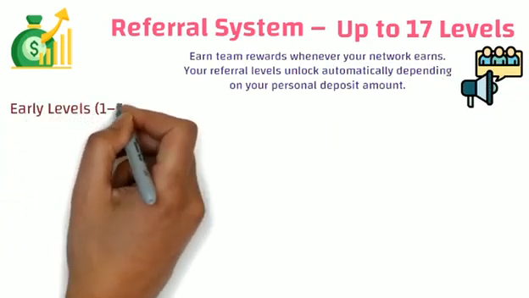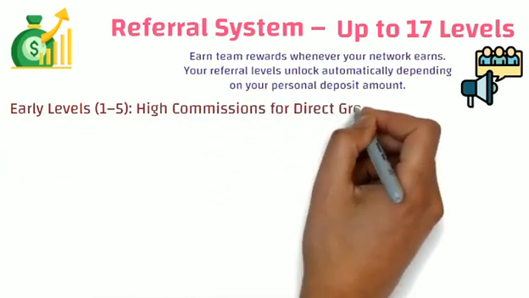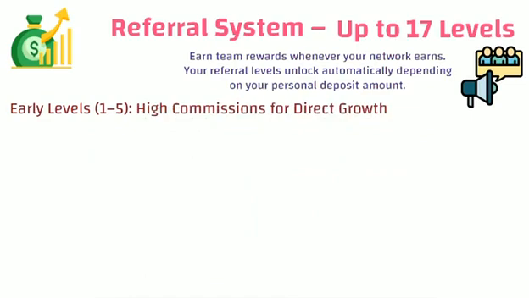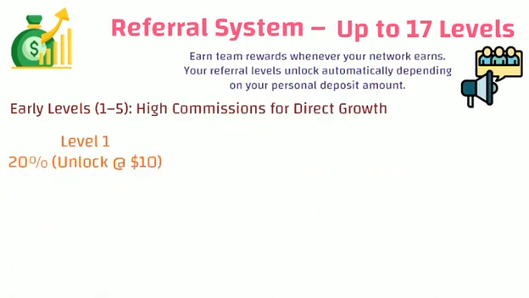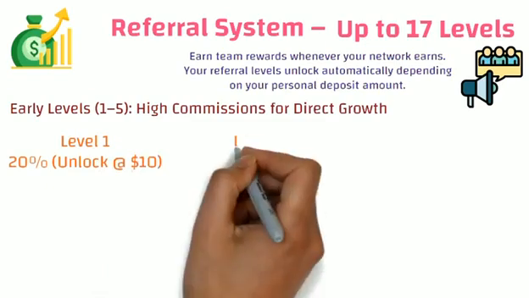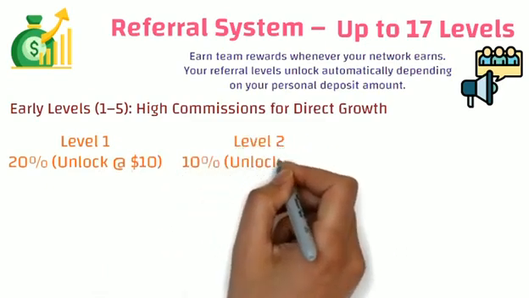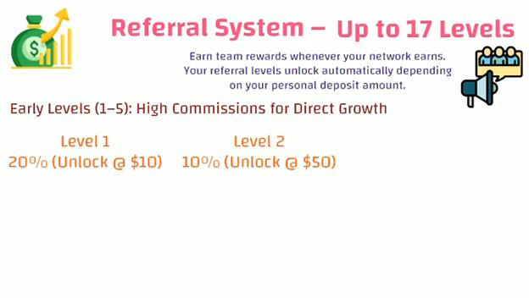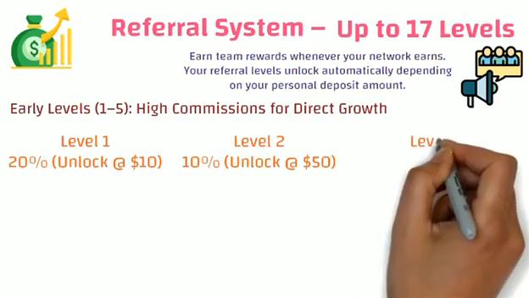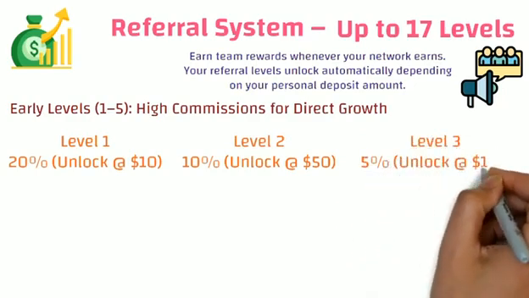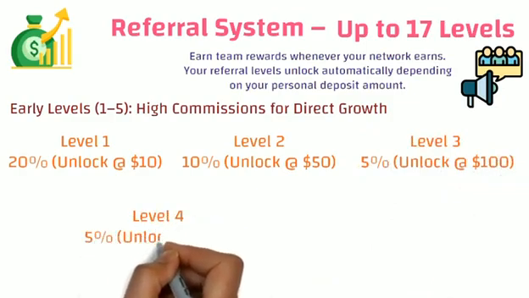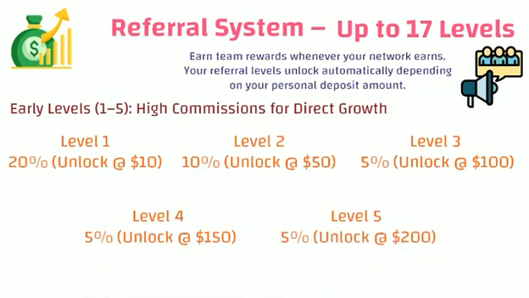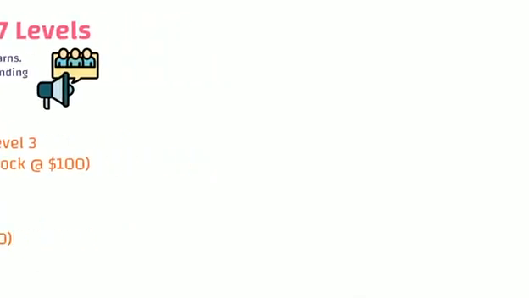First of all, if we talk about the early levels, here you will get high commissions from level 1 to level 5 for direct growth, where on level 1 you will get 20% benefit, which will get unlocked at the rate of $10. In level 2, you will get the benefit of 10%, which will get unlocked if you have a plan of minimum $50. Level 3 will provide you 5% commission, which will automatically unlock if you have a plan of at least $100. From level 4 and 5, you will get 5%, which will unlock on the plan of minimum $150 and $200.